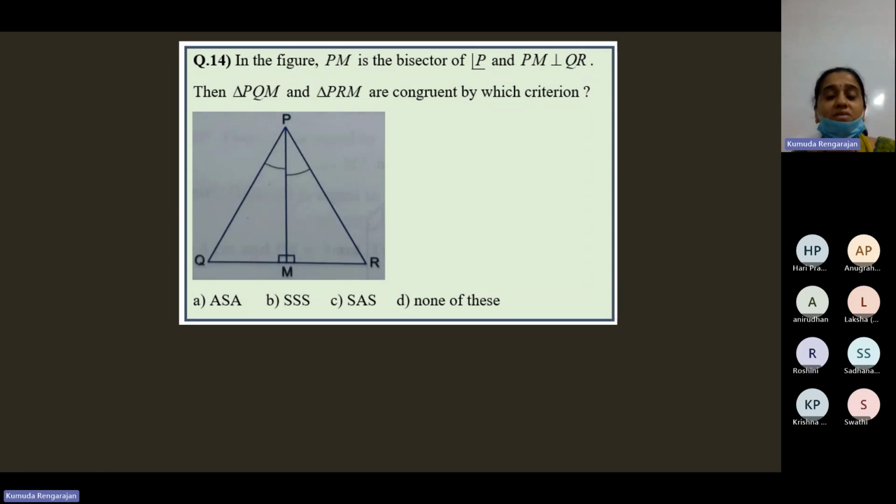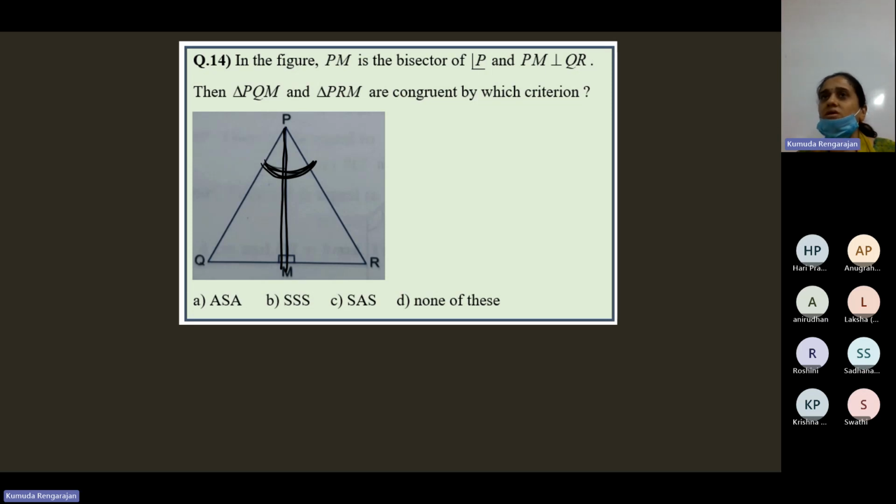In the figure, PM is the bisector of angle P. This line segment PM is the bisector of angle P, so this line segment divides this angle into two equal angles. And see, two things can be bisected. An angle can be bisected or a side, a line segment, can be bisected. A line segment bisected means cut into two equal halves, or an angle can be bisected, divided into two equal halves.